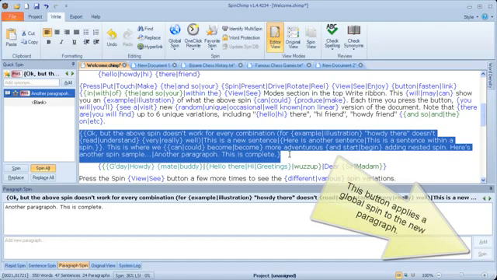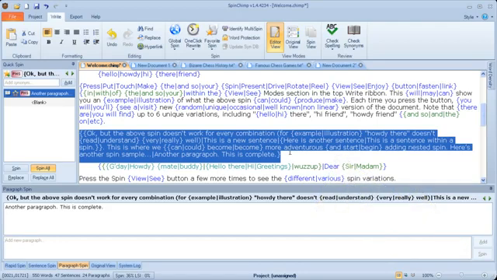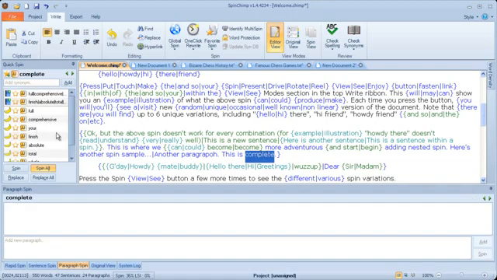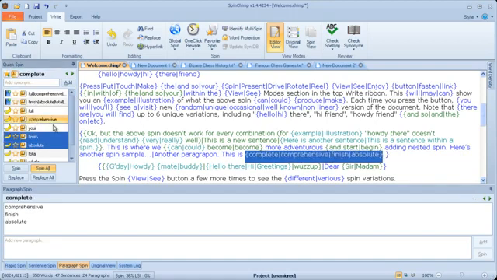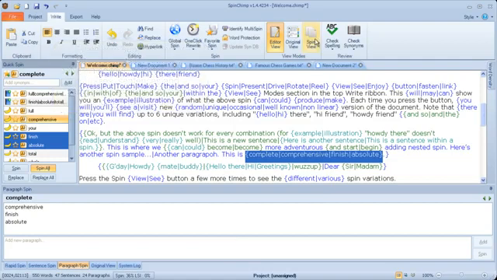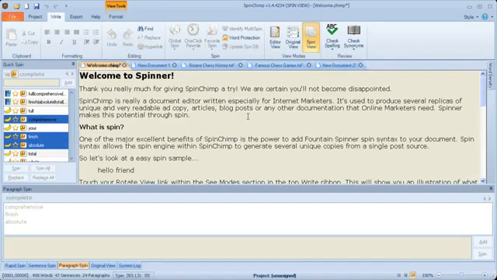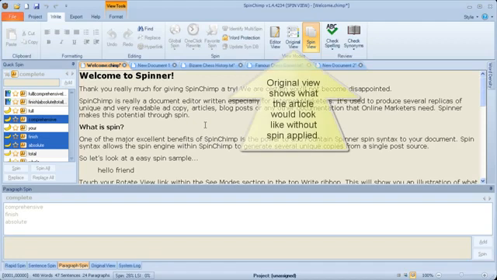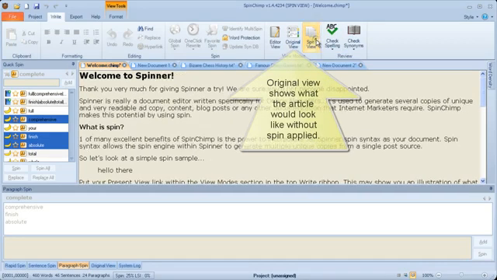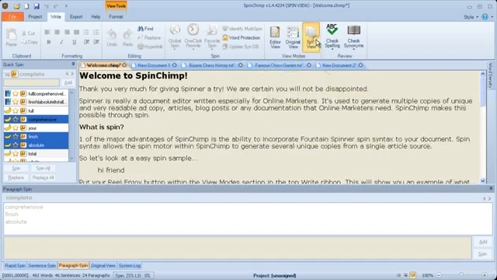Of course, when we're adding paragraph or sentence spin, we can also add spin within that spin. So I can double click that word to highlight it, and then I can add additional spin within there. I can also add the spin within this pane if I want to do it that way. When we've finished writing our articles, we can view what the article will look like by pressing the spin view button. So this is a randomized example of the document after spin is applied. By pressing the button multiple times, we can see different versions of the article.